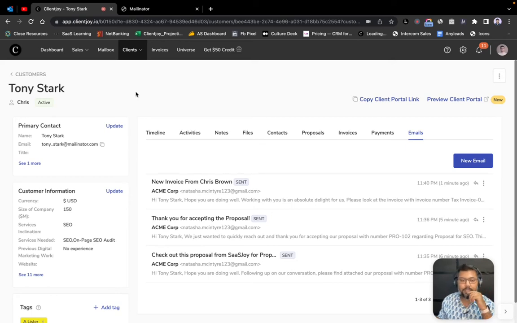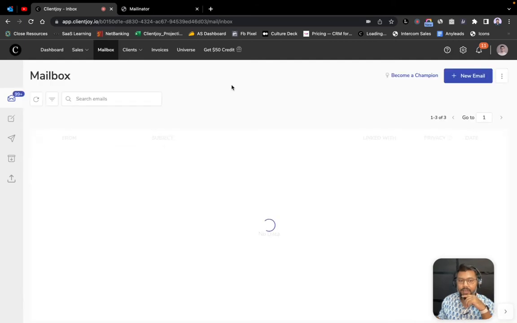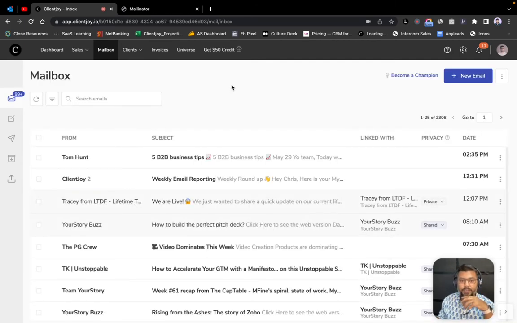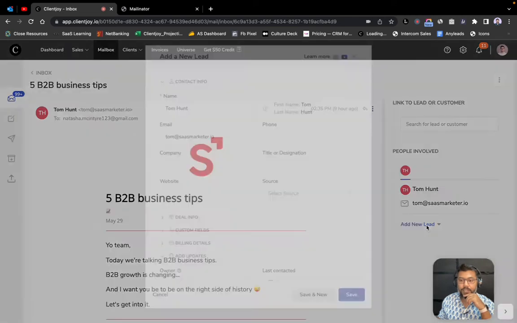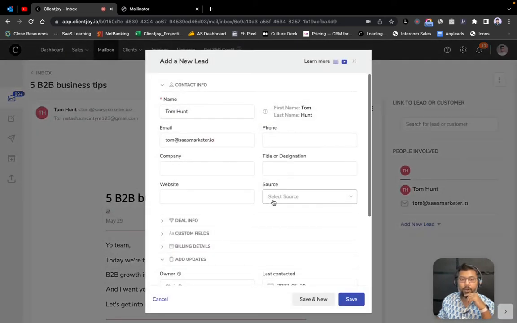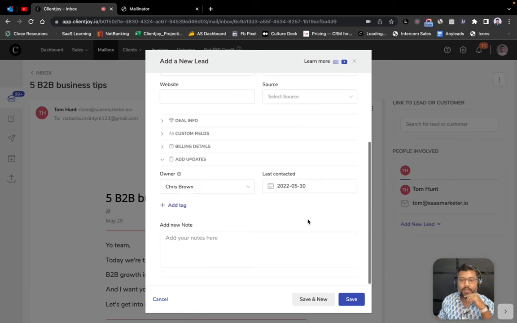And I just want to spend, like, one more minute talking about the mailbox that we have. And so, as I shared with you before, this mailbox that we have is primarily a two-way sync with your Gmail and Outlook. And so if, let's say, this is an email that I received from a lead who's looking for some help, it's super easy to create them as a lead in ClientJoy, right? So I just click on that email, and it'll pick up all the information from the sent items, and I just click on add new lead, right? And so it'll open up the form, it'll fill out all of these things. I can again choose to fill all the other details as well, and I'll hit save.